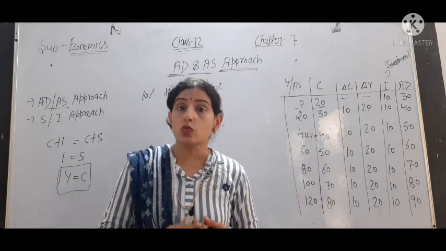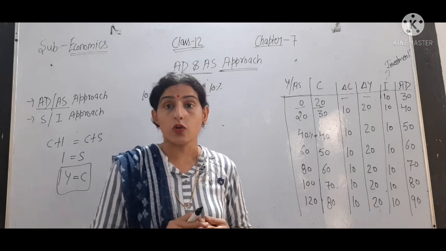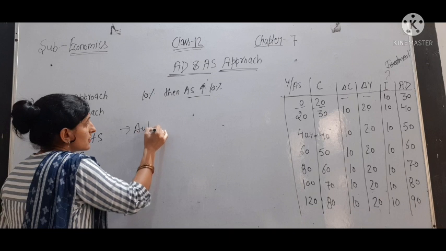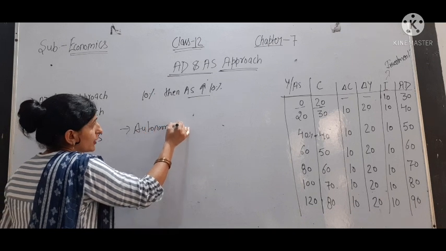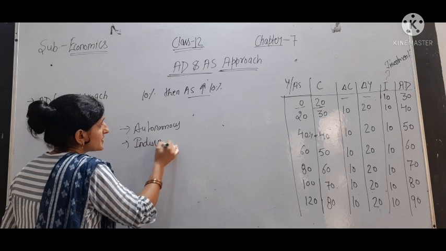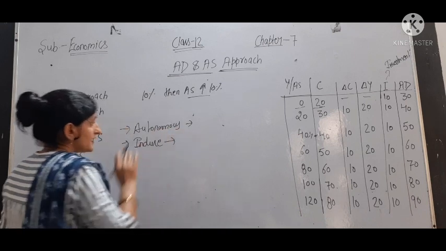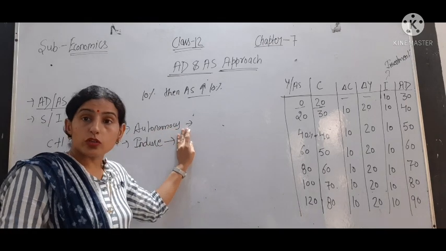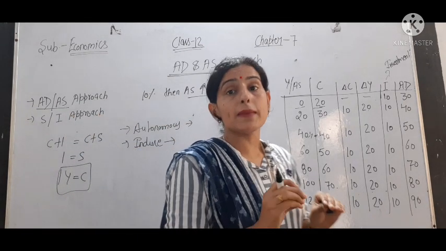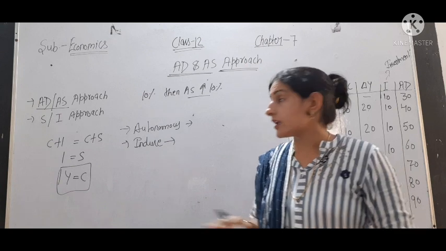There are mainly two types of investment: autonomous and induced investment. Autonomous investment is taken as a scheme. Why? Because this is the minimum level of investment that remains constant.